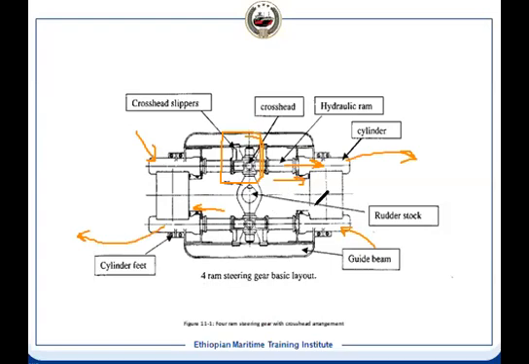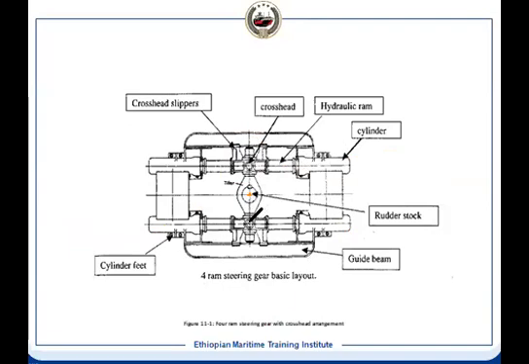Now how is this arrangement? So in this case, if you see this arrangement, suppose it is at midship point, it means it is at midship rudder, and then your hydraulic ram is in this position and your crosshead is in this position.